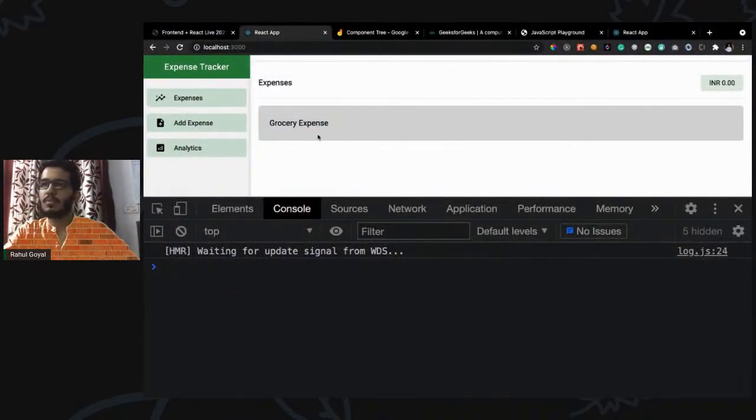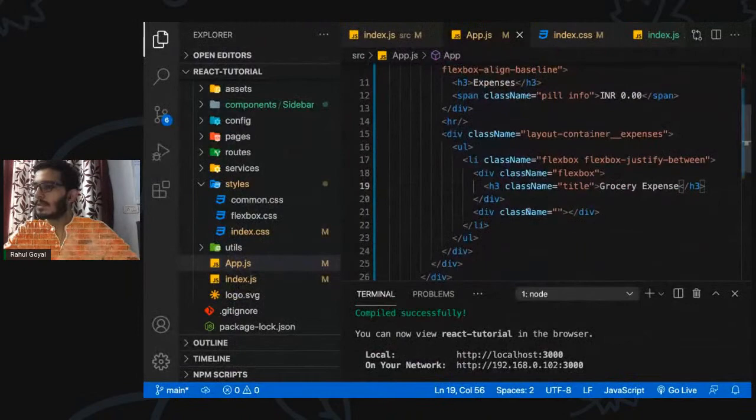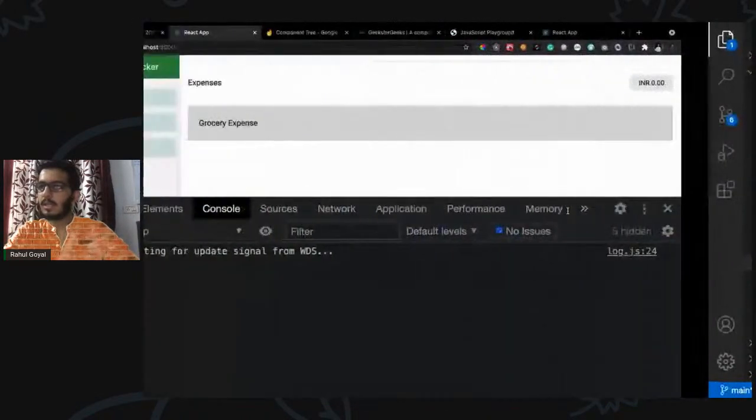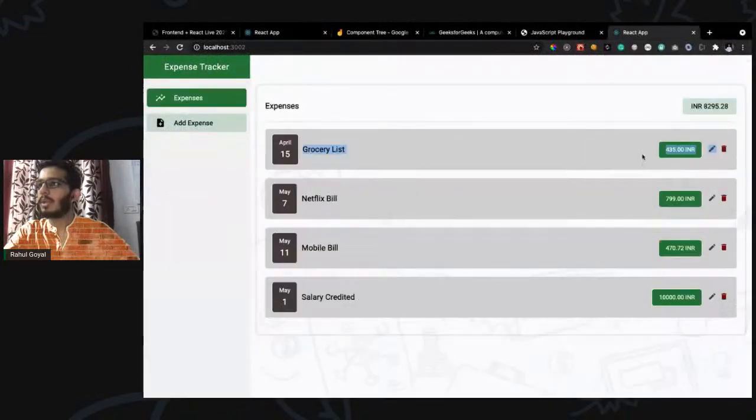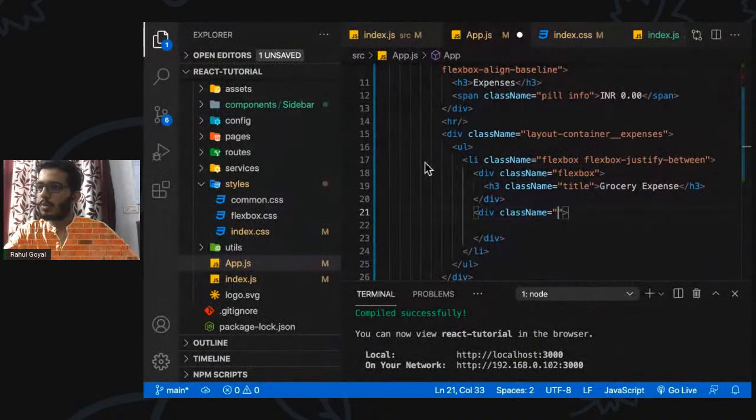Okay, great. So we are having a list which is basically containing a title, right? And in this div, we want that particular amount here, right? This particular pill. So what we can do is define flexbox also, because we have multiple divs, like the amount, the edit button, and the delete button here, right?